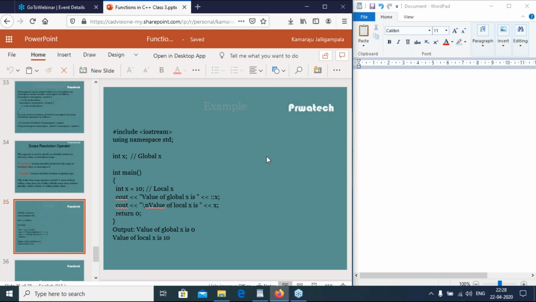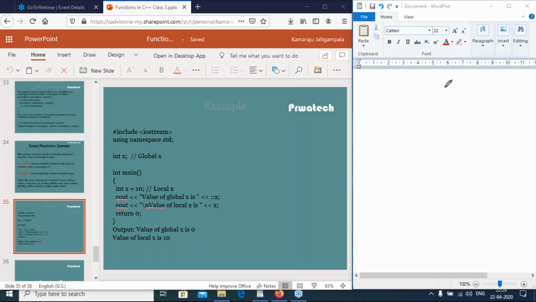The default value of local variables is garbage values, but the default value of global variables is 0. So here int x is the global variable, and the value of x is initially 0. The compiler automatically gives the value 0.